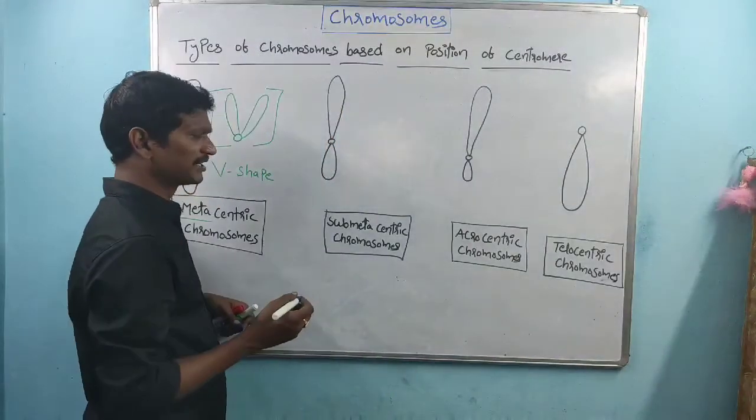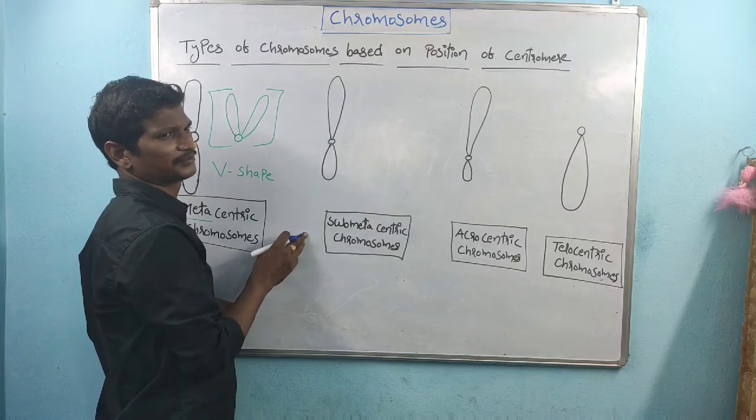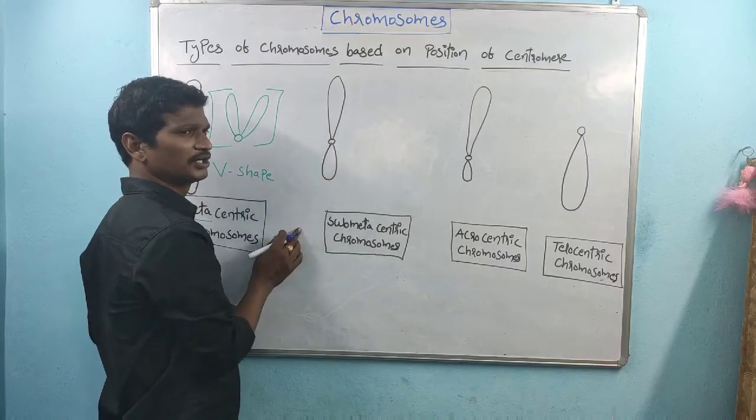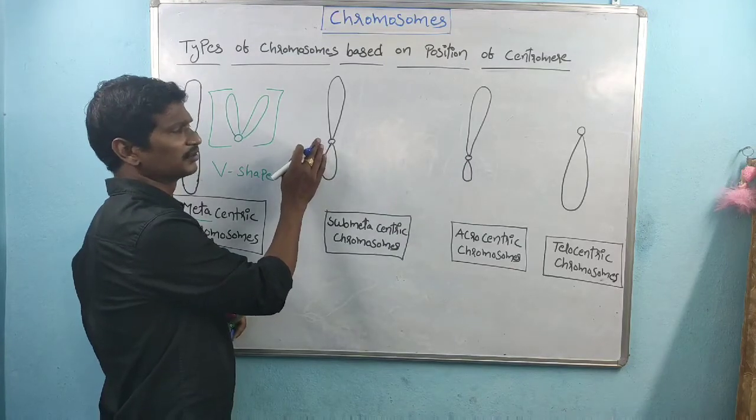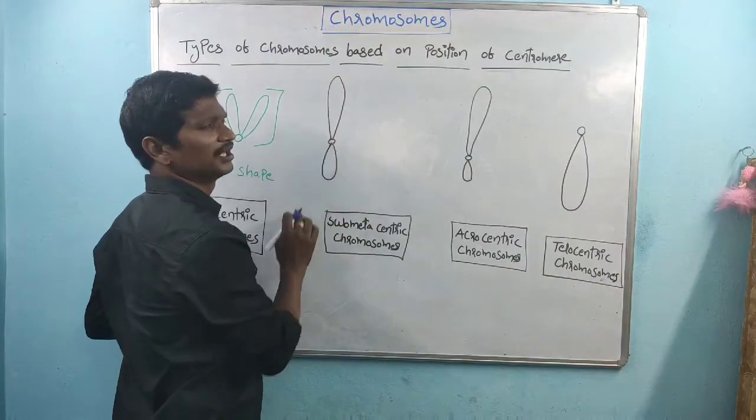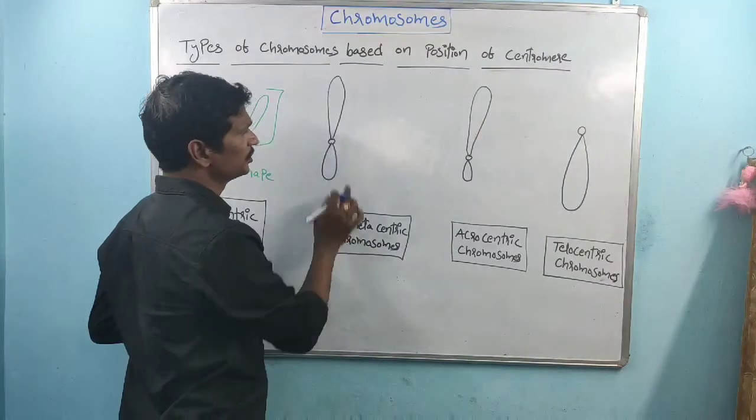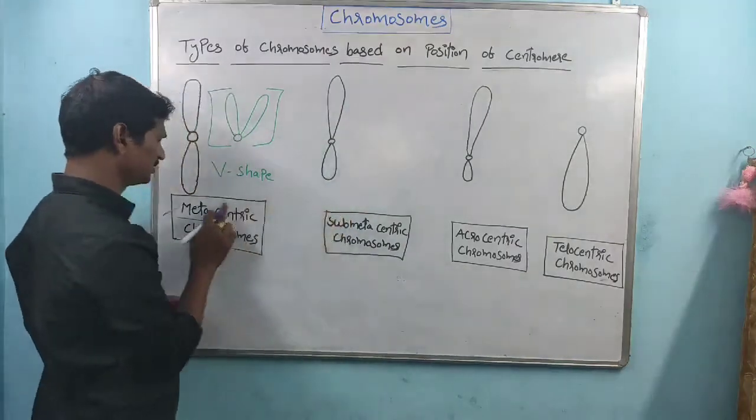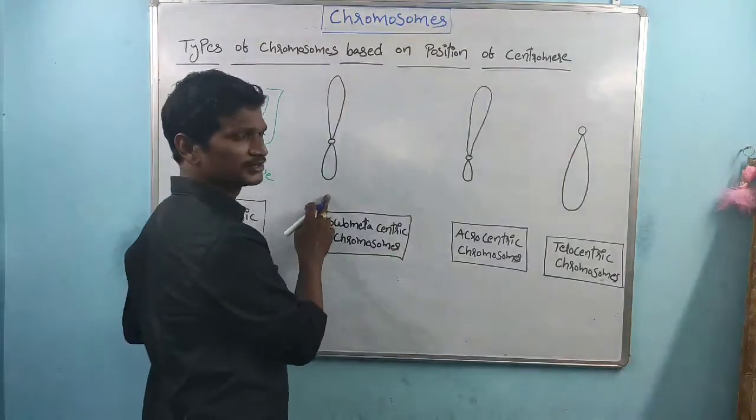Submetacentric. Here submetacentric means the centromere is not exactly present at the center. One arm is the long arm, the other is the short arm. Almost close to the center, but not the center position. Within submetacentric chromosomes, one arm is long and the other arm is short. But in metacentric, both arms are equal. Equal arms are present here, unequal arms are present here.